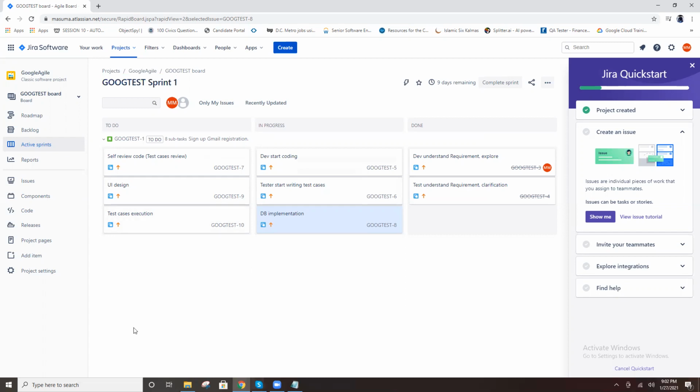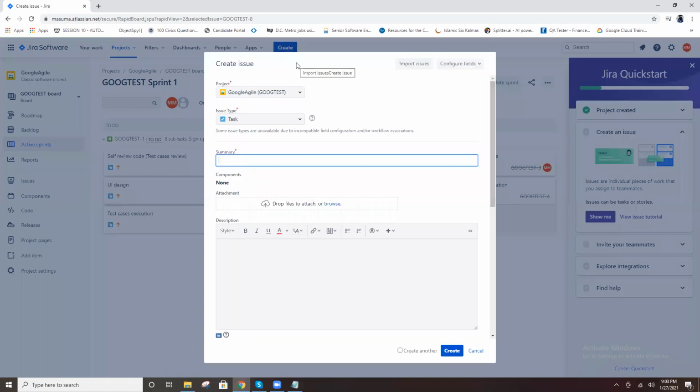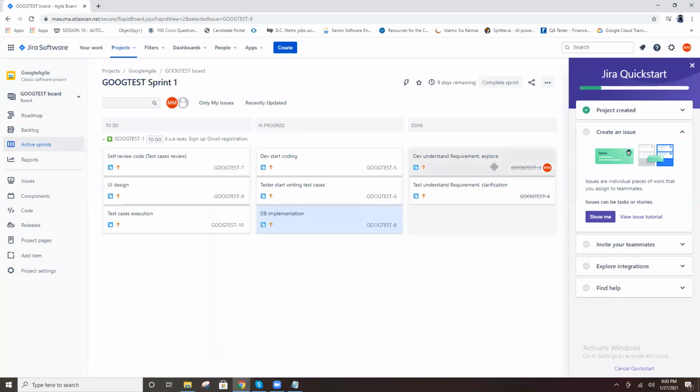I think the Scrum board is easy, right? Kanban board is the same, only one difference: the timing. In the Kanban board there is no time limit, but here there is a time limit. Everything else is there; create a task, create a bug, everything is the same. Here also the same. Only one difference: this is a sprint.